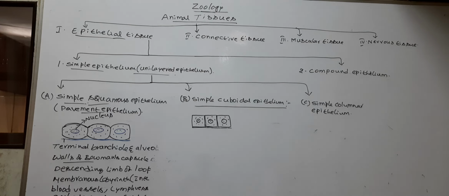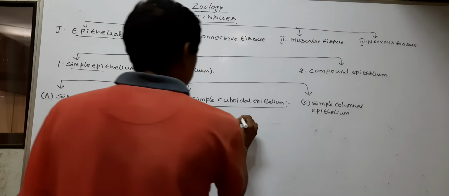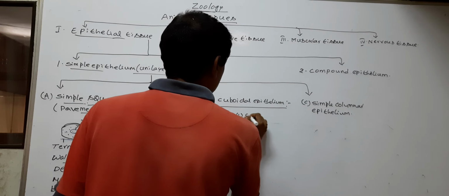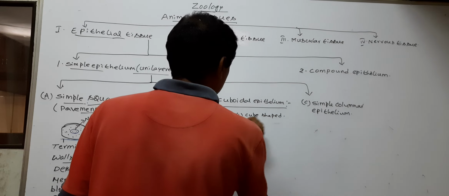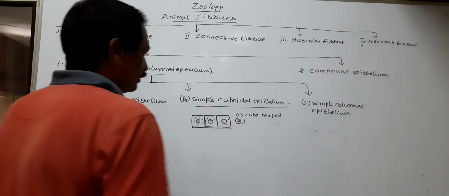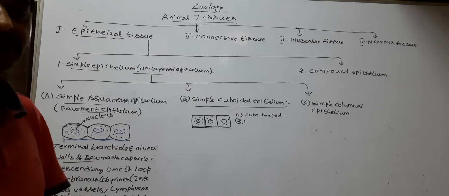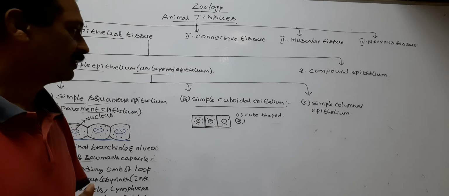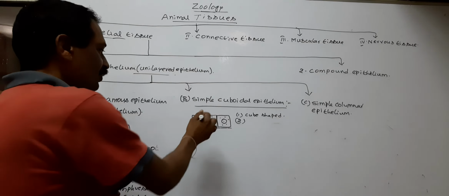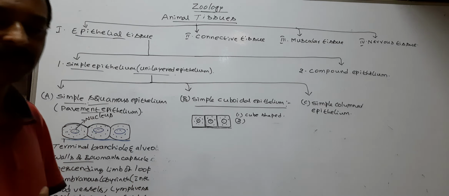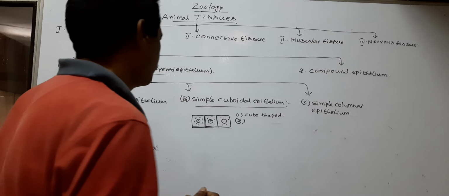Cells in the simple cuboidal epithelium are cube-shaped. A spherical or round-shaped nucleus is present in each cuboidal cell. It is located in the center of the cell.